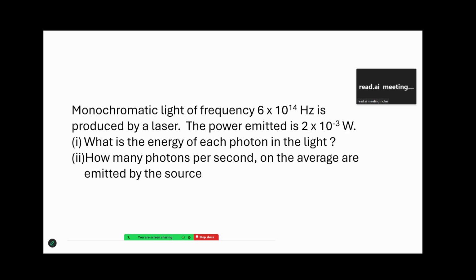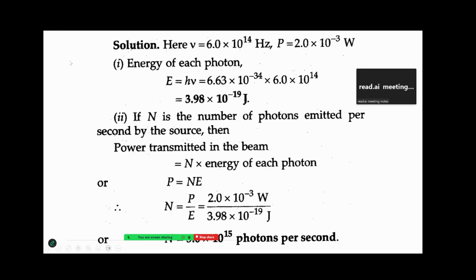So this has been worked out for you. So first of all, we get 3.98 into 10 raised to minus 19 as the joules. So total energy supplied divided by the energy of one photon, we get the number of photons.